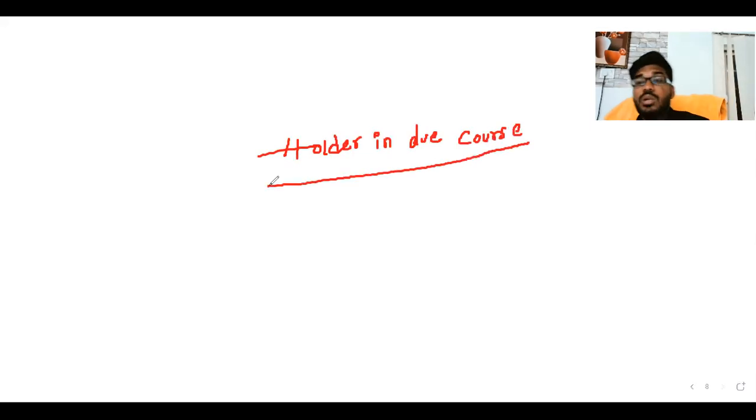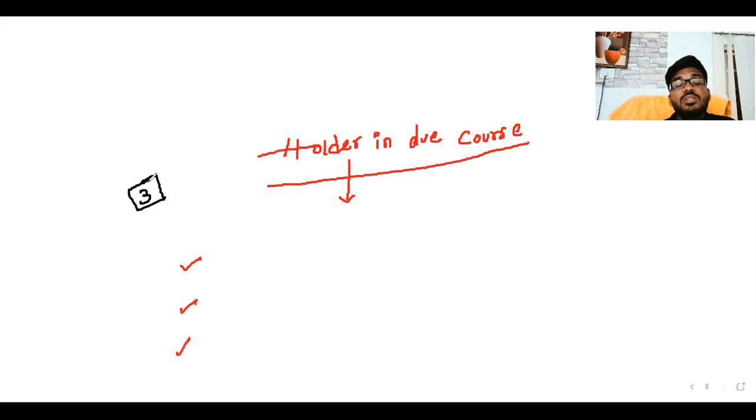Sir, who is a holder in due course? What does it mean? Listen carefully. There are three conditions you have to satisfy. The person who satisfies the three conditions is called a holder in due course. Who is that person? Listen.